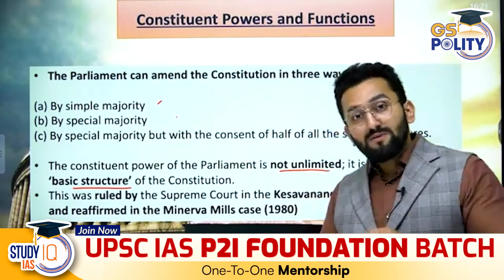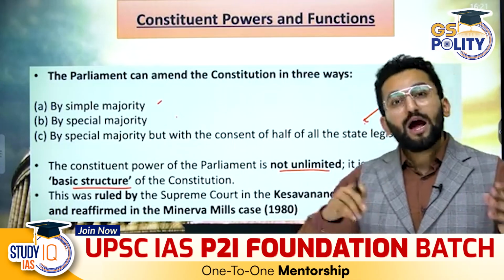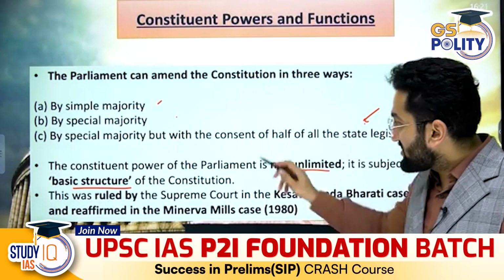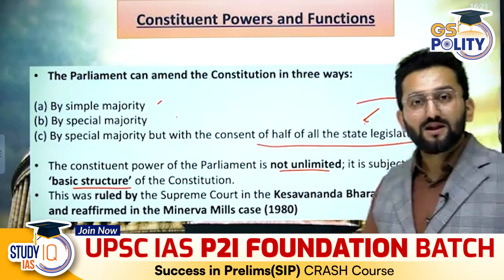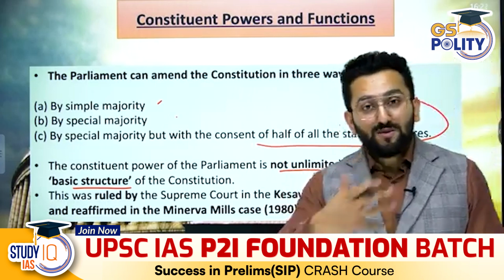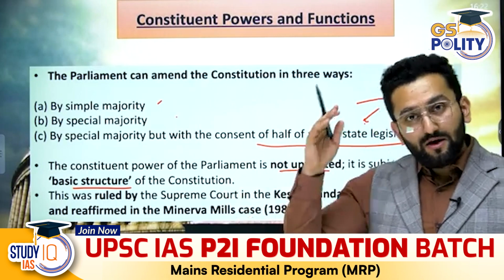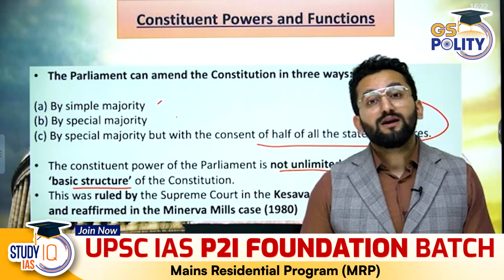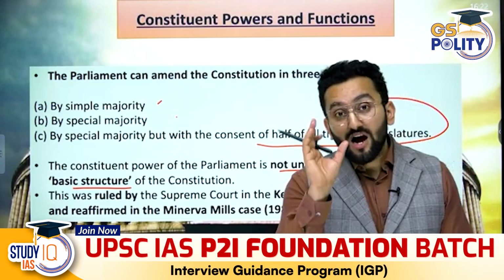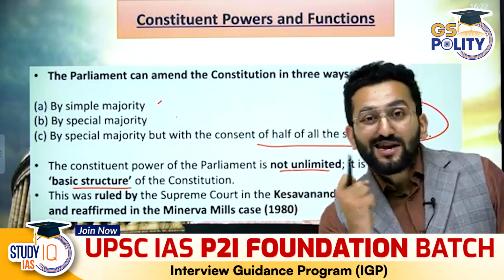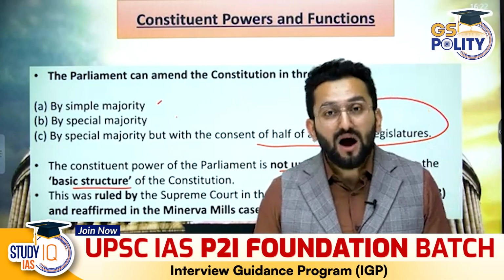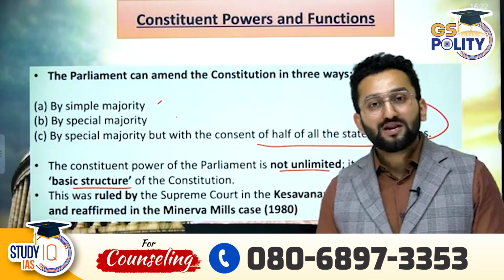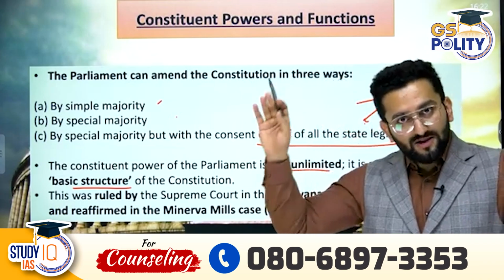If you're making an amendment in the Constitution in such a way which is going to hamper state powers as well, in this case, you need ratification from half the states as well. For example, for implementation of GST, I hope you remember 2017, that Constitution amendment needed ratification from at least half the states because you were taking away the indirect tax power of states. For example, excise duty, VAT, I hope you remember now, sales tax.